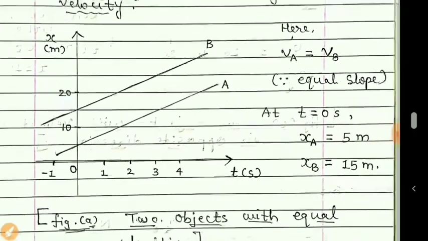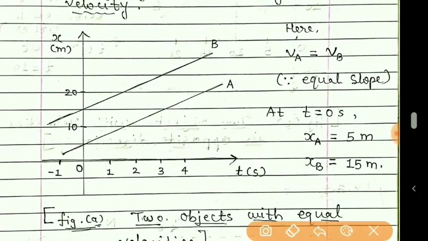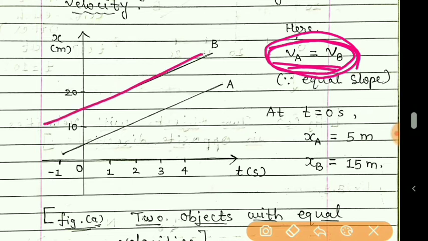Now both the particles are moving with the same velocity. You can see here, this graph represents they are moving with the same velocity, and hence the lines are parallel to each other. So always remember, when the velocities of two particles are equal, then the lines which represent them in the graph will be parallel to each other.